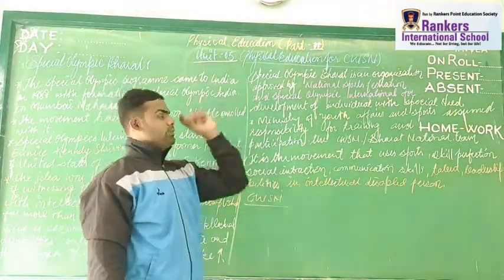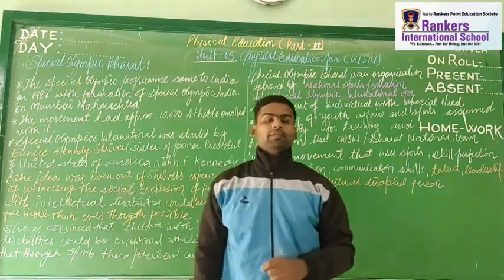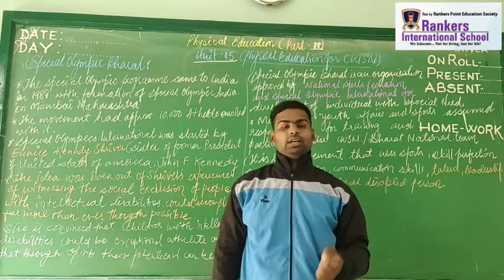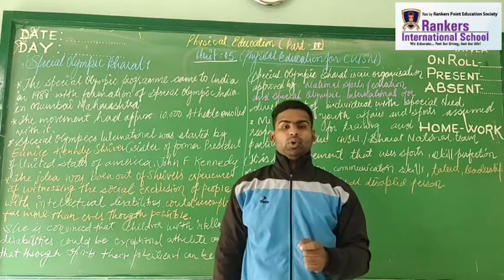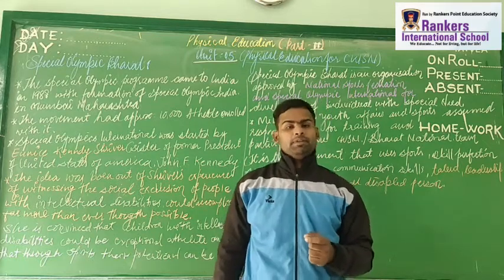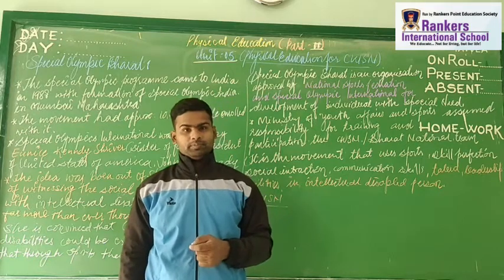And the name of the chapter is Physical Education for CWSN. It means here we will incorporate sports and some physical activities for children with special need. It is totally based on the improvement of the Divyang children, children with special need. Right? So in the previous lecture we had already understood the meaning of adapted physical education.